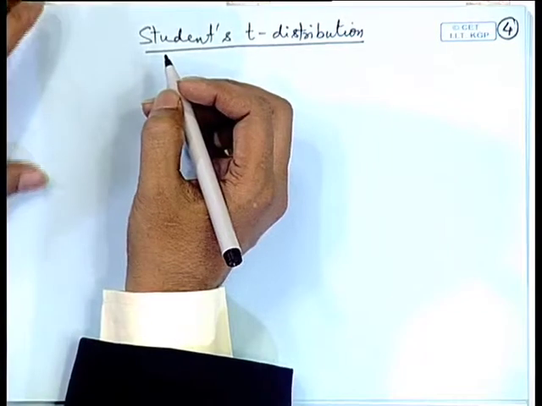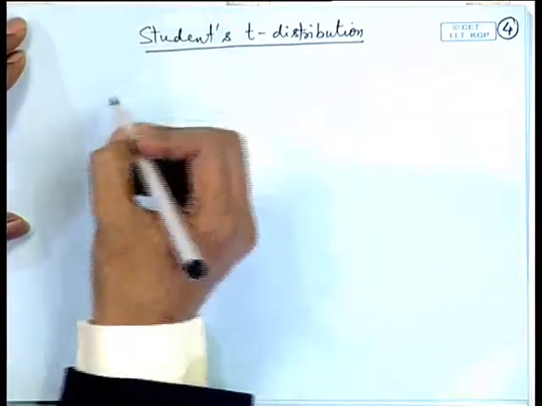However, he worked in a brewery, and therefore, it was not permitted for him to give his affiliation as working in a brewery. So, he used a pseudonym, Student, and therefore, the distribution became famous as student's T distribution.